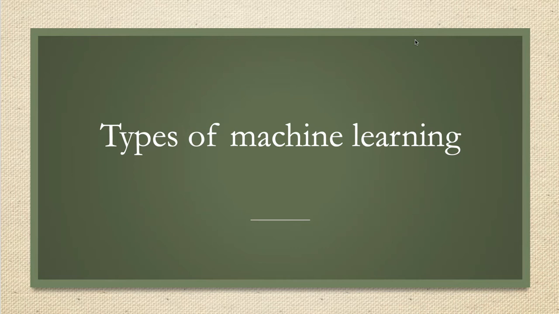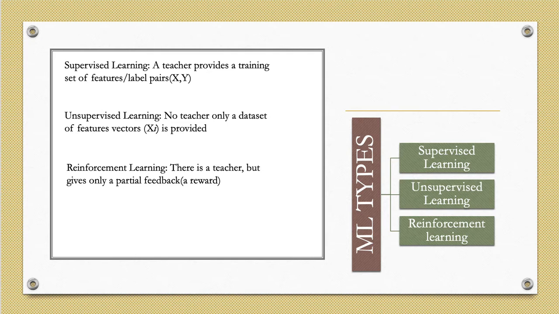So now let's get into types of machine learning. There are majorly three types of machine learning that we are going to look into. These are supervised, unsupervised and reinforcement learning. Therefore, let's discuss each one.